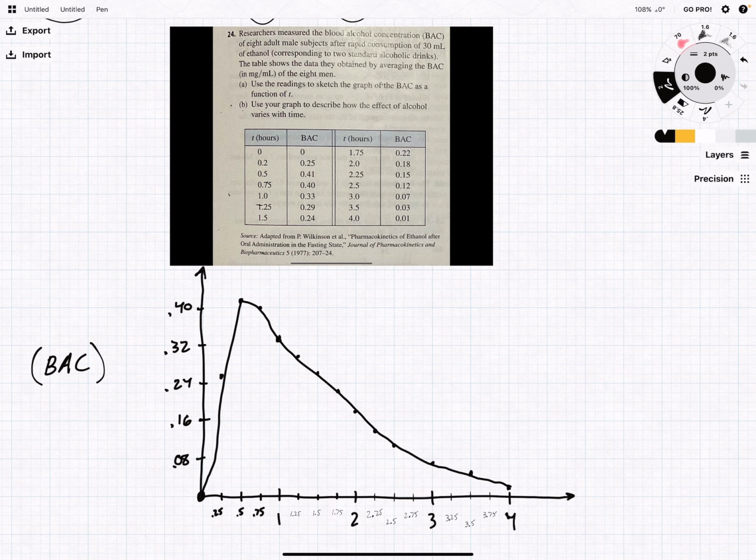So yeah, I think a lot of those answers to part B are definitely able to be seen in here. A sharp increase and then a steady decline that flattens out over time. Okay, that's it for problem 24.